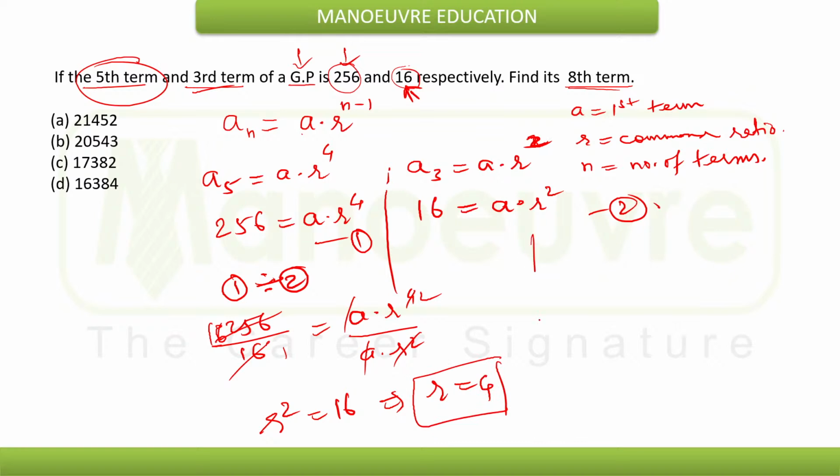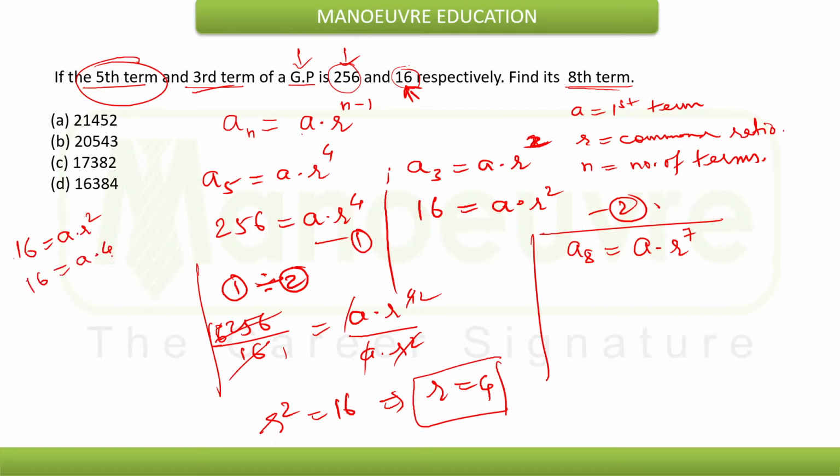Now I need to find the 8th term. So to find the 8th term, I know a8 will be a into r raised to n minus 1, that means a into r raised to 7. So I need a and r. r I have found out, so now I can easily find a. I know 16 is equal to a into r square. So 16 will be equal to a into 4 square. 4 square is 16, this will get cancelled, so a will be equal to 1. So a is 1, r is 4.